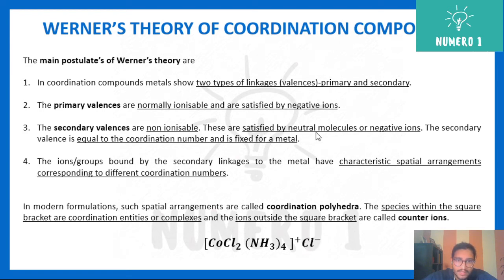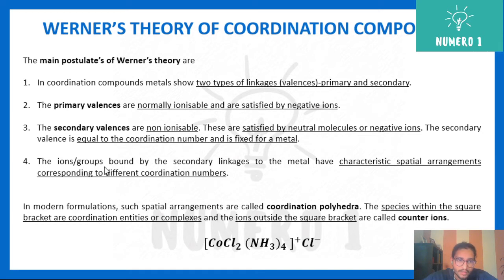So these are satisfied by neutral molecules or negative ions. You can see here NH3, ammonia, is a neutral molecule and Cl is present in the form of Cl minus, that's your negative ion. The secondary valency is equal to the coordination number and it is fixed for a metal. Here Co is attached to 6 different groups: 4 molecules of ammonia and 2 chloride ions. Hence the coordination number is 6 and the secondary valency of cobalt here is again 6.